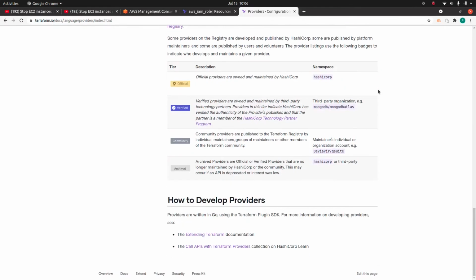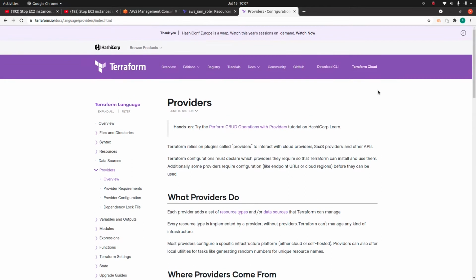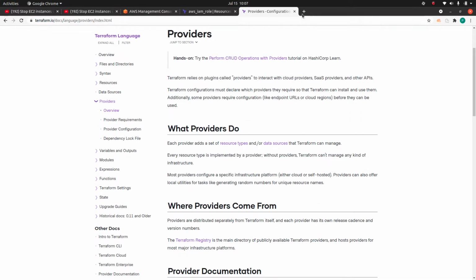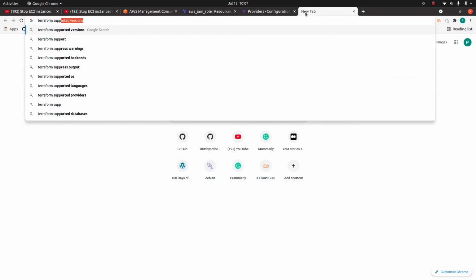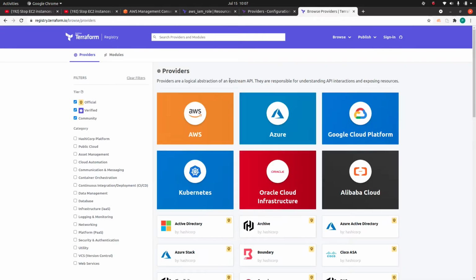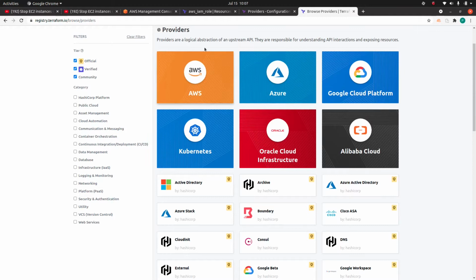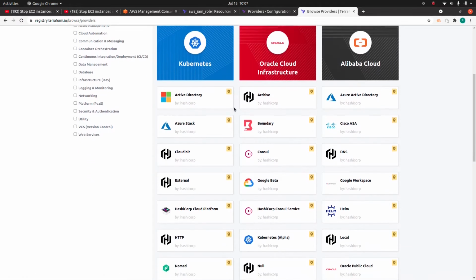If you search for Terraform supported providers, you can see Terraform supports providers like AWS, Azure, GCP, almost all the clouds you can think of, Alibaba, Oracle, and then Kubernetes.